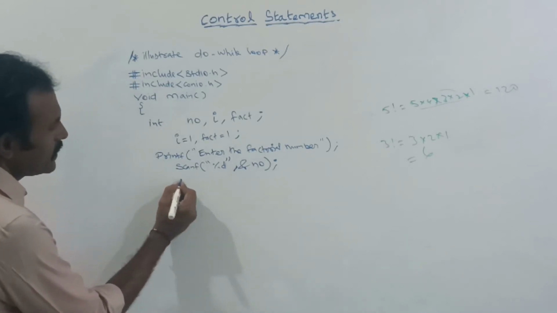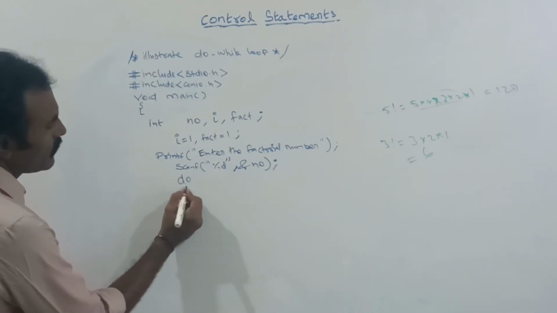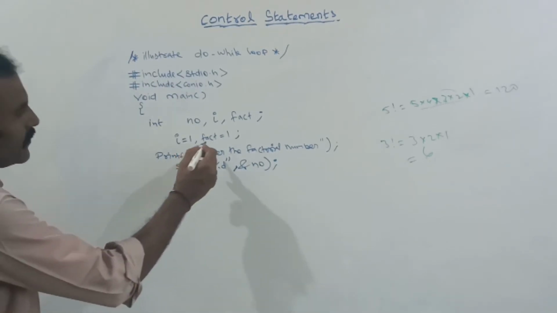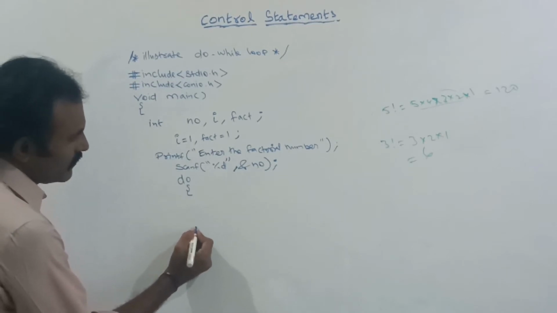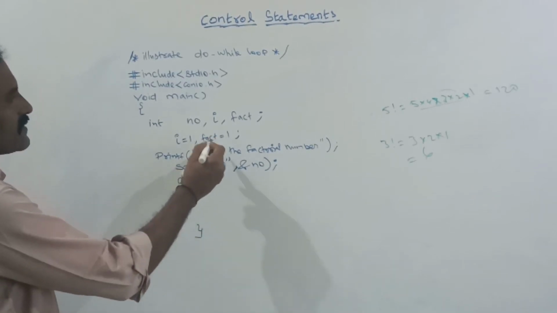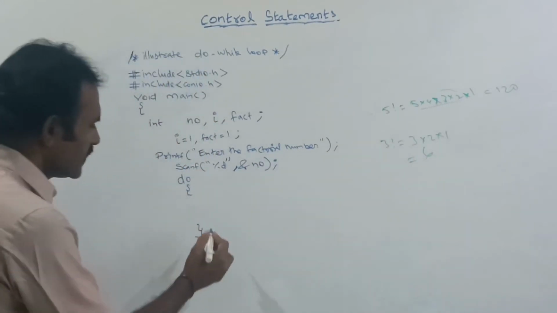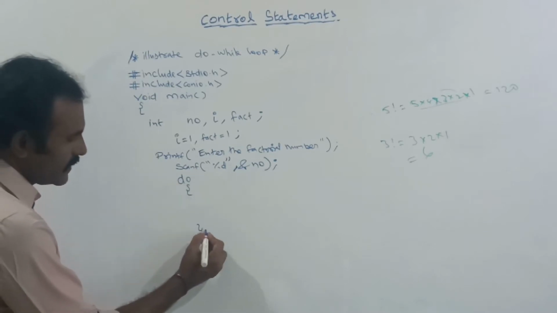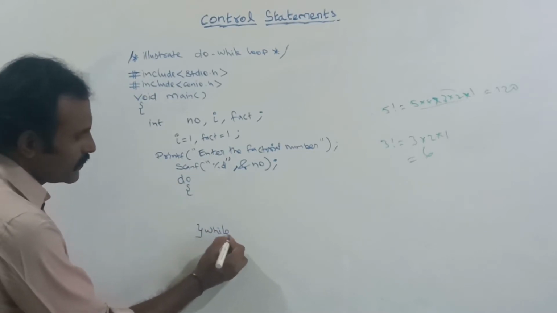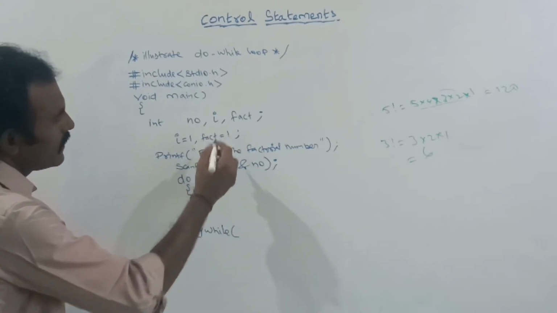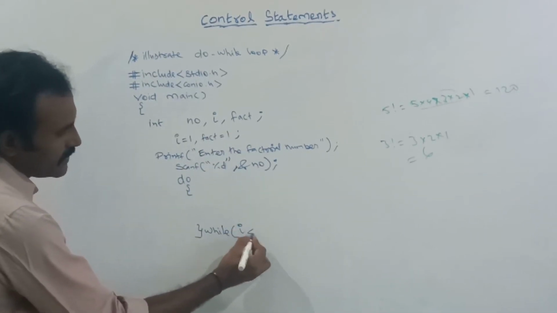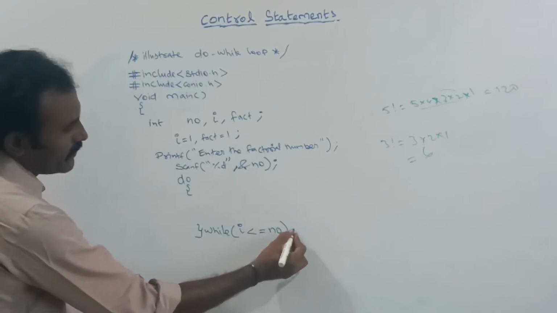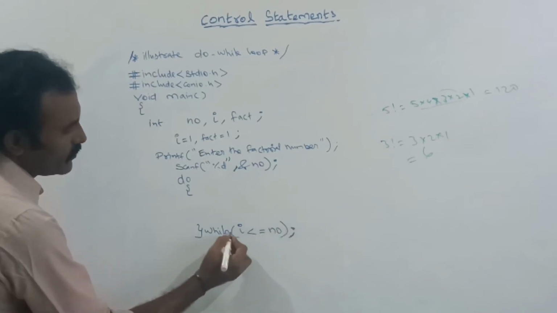Next, here I am going to use the do while loop. It will go from 1 to NO. First we will finish this do while loop. Do, until this loop should be repeated while the I value is less than or equal to NO. You should not forget to put the semicolon for the do while loop.